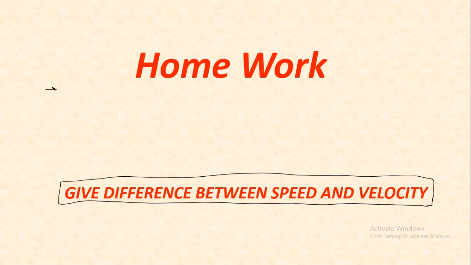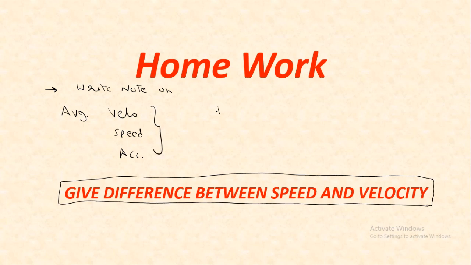Also write short notes on average velocity, speed, and acceleration, and the same for instantaneous velocity, speed, and acceleration.